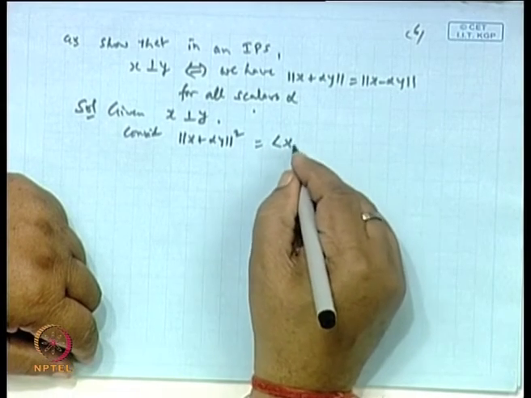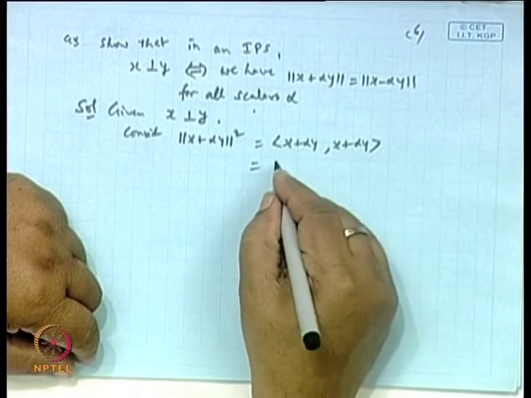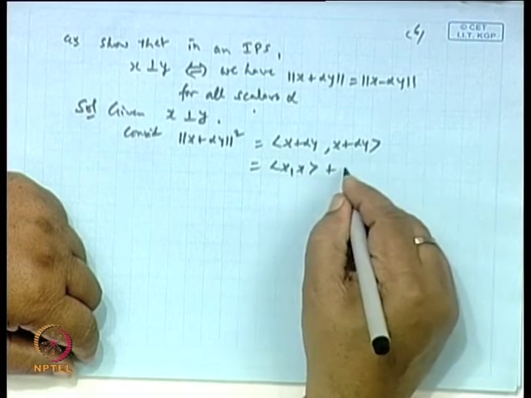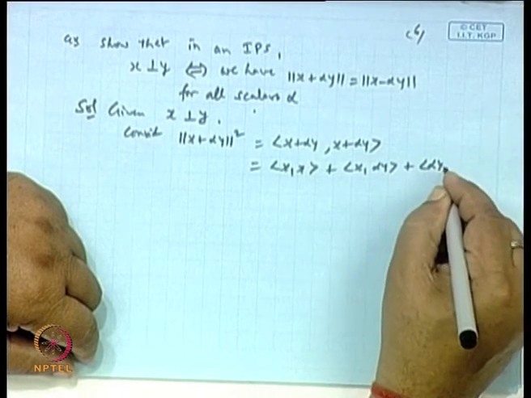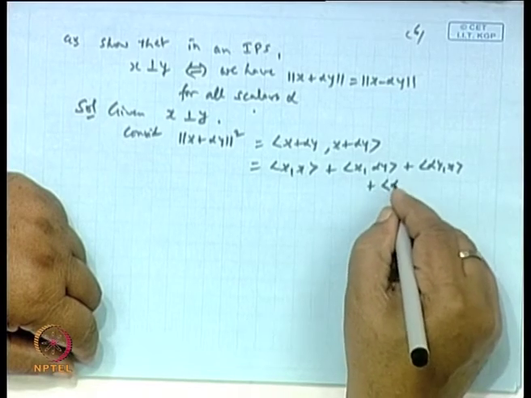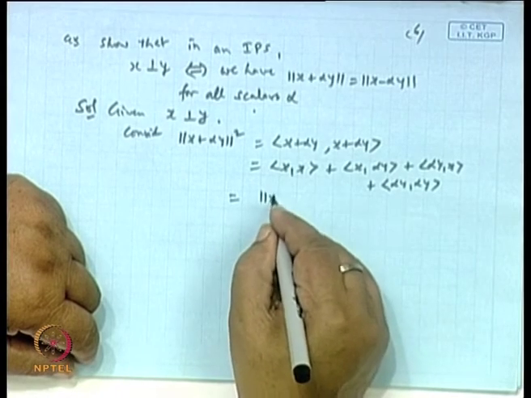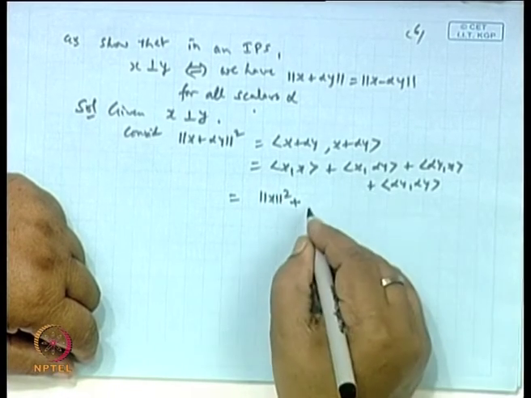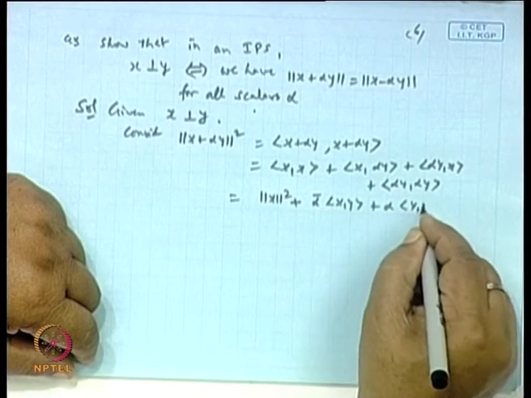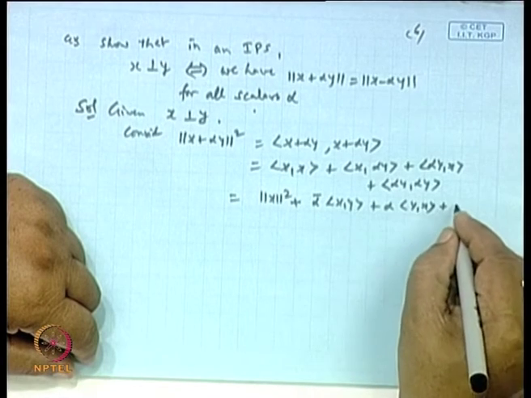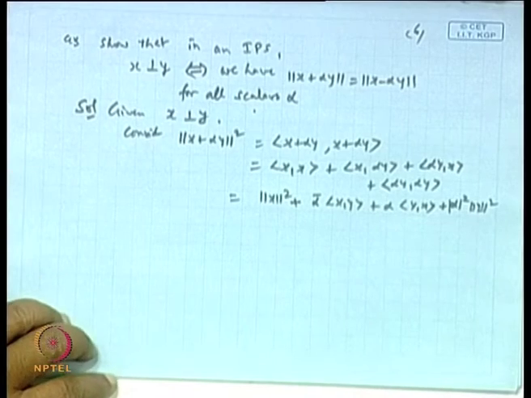This is equal to ⟨x + alpha y, x + alpha y⟩, which is ⟨x, x⟩ plus ⟨x, alpha y⟩ plus ⟨alpha y, x⟩ plus ⟨alpha y, alpha y⟩. Now this is equal to norm x square plus alpha conjugate ⟨x, y⟩ plus alpha ⟨y, x⟩ plus mod alpha square norm y square. Okay.